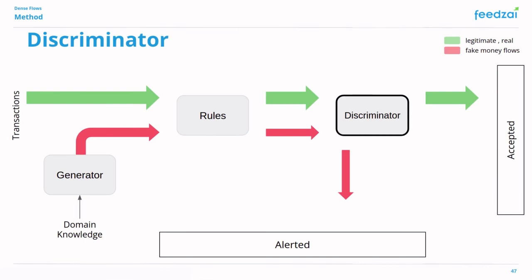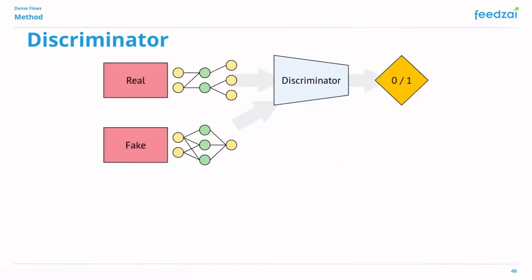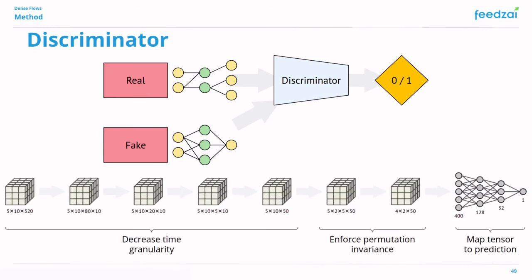Now that we are able to generate examples of money flows that avoid triggering the rules, we can train our complementary model, which we call the discriminator. The discriminator receives either a real or fake example as input and should learn to distinguish between them. Again, the architecture can be split into three sequential blocks.